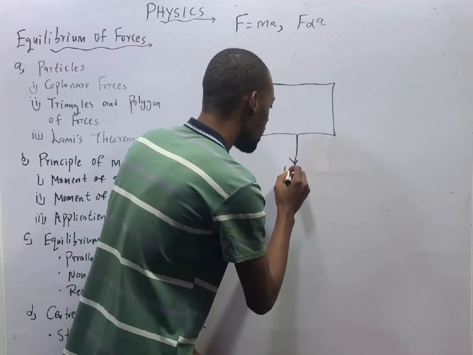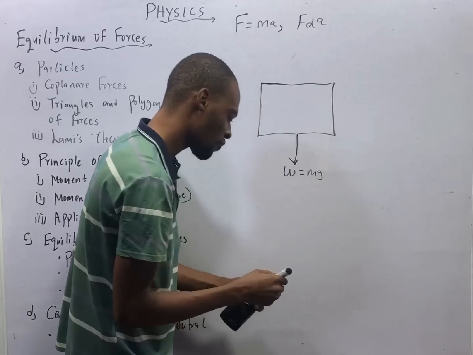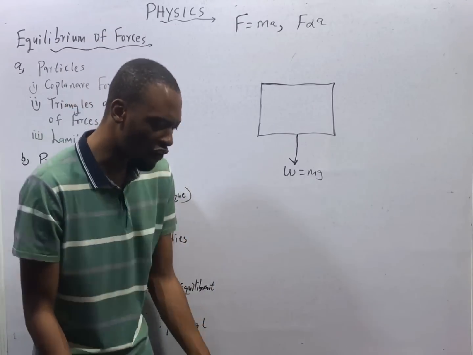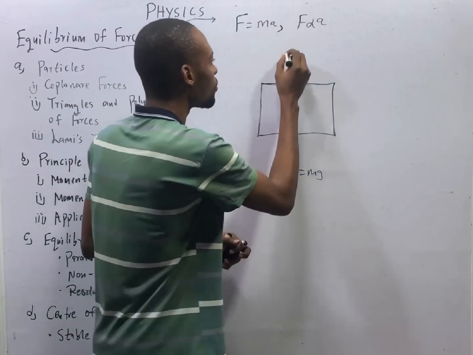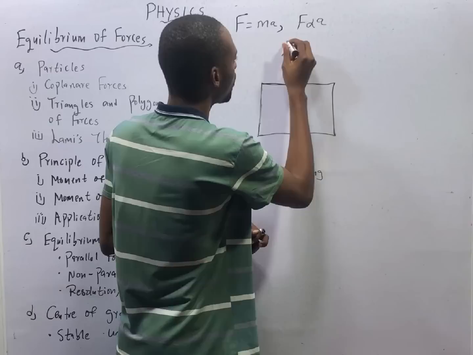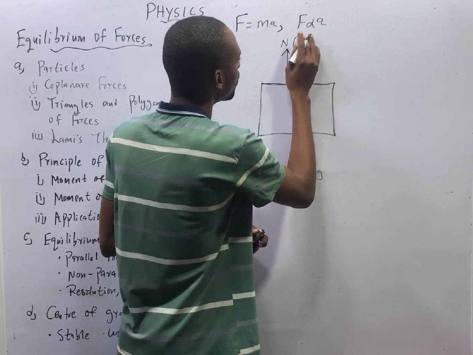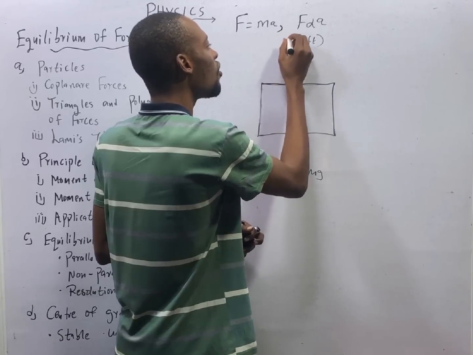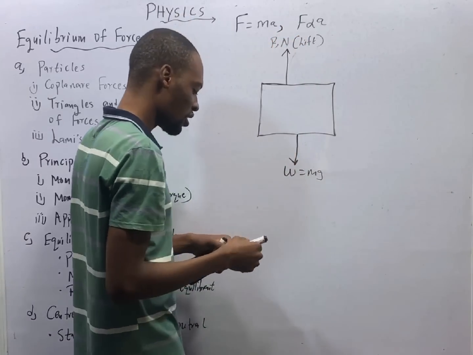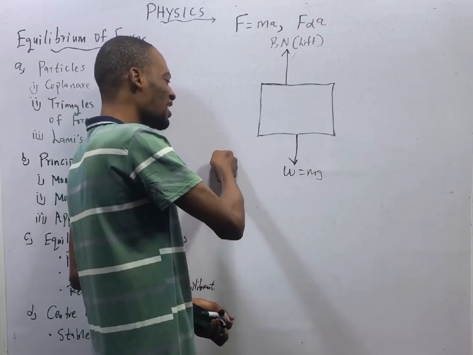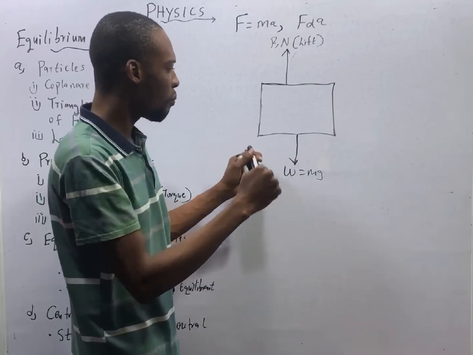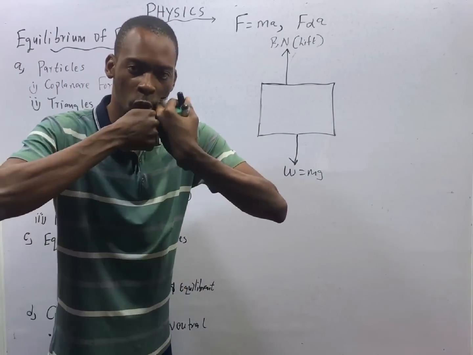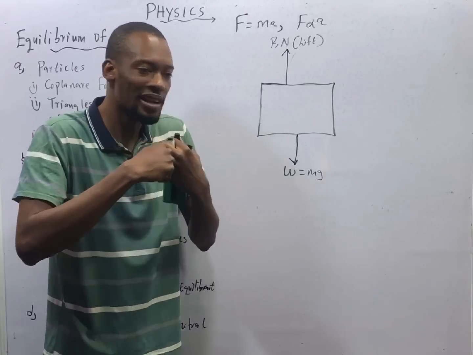So if this weight is acting downward, which is equal to mg, so now the object is not falling, or whether it's falling, there is a force that is opposite the weight that is going up. So you can call this normal reaction, or lift for aeroplanes, or reaction, N, or arrow. That is reaction. The idea of reaction is, if I am pushing here like this, so long as this board is not moving, there is another force that is against my force. So it's something like this, the one coming here, arrow like this, the one coming here, arrow like this.